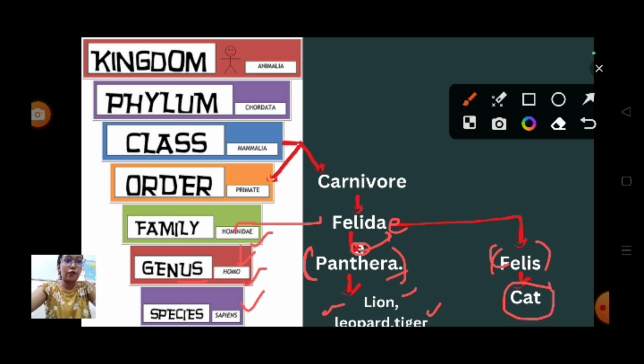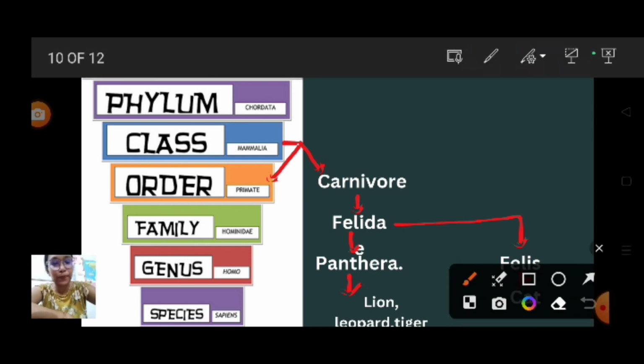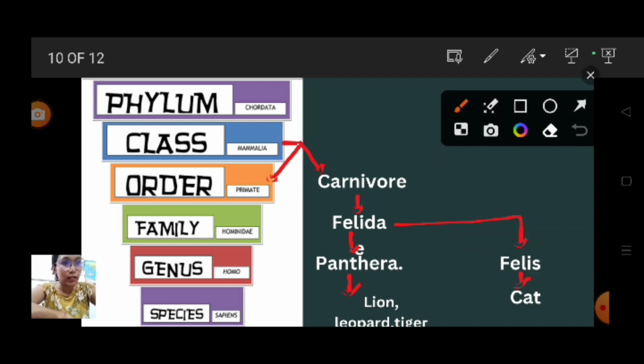From this, can you conclude? You have heard about the cat family. You have heard that lion, leopard and tiger are from the cat family. Yes, it is correct, because cat, lion, leopard and tiger are from the same family, Felidae.